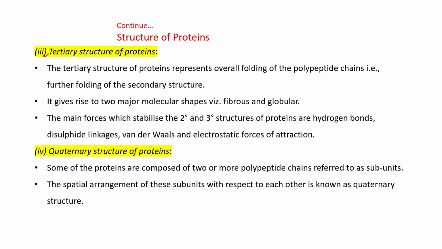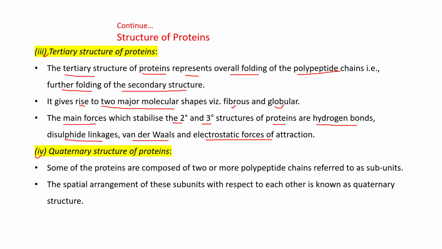Then tertiary structure of proteins. The tertiary structure of proteins represents overall folding of the polypeptide chains, that is, further folding of the secondary structure. It gives rise to two major molecular shapes, namely fibrous and globular. The main forces which stabilize the secondary and tertiary structures of proteins are hydrogen bonds, disulfide linkages, van der Waals, and electrostatic forces of attraction.